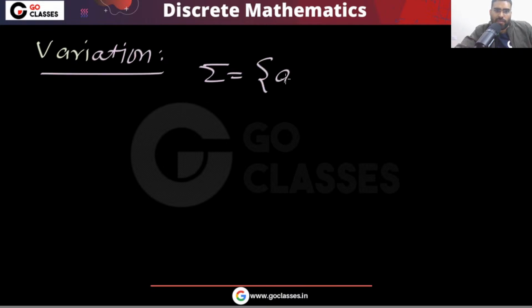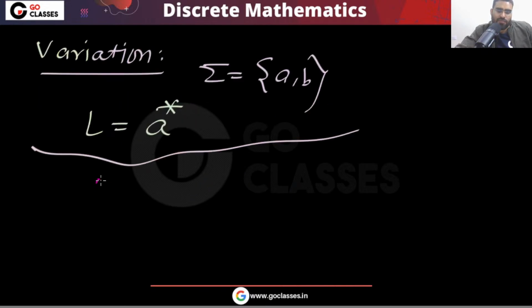One more variation, if you want. Your alphabet is A comma B, and your language is A star. How will you describe it in first order logic? Describe it in first order logic.